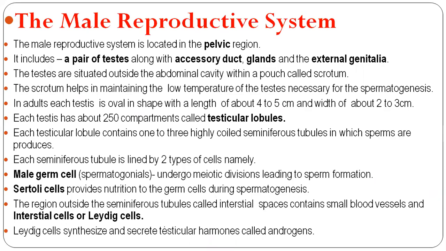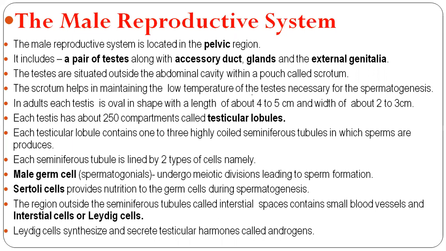Now coming to the male reproductive system again. The male reproductive system is located in the pelvic region. Pelvic region is nothing but below the abdomen part of the male. It includes a pair of testes along with the accessory ducts, glands and external genitalia, which is the penis, which helps in the movement of the sperm from the male body to the female body.